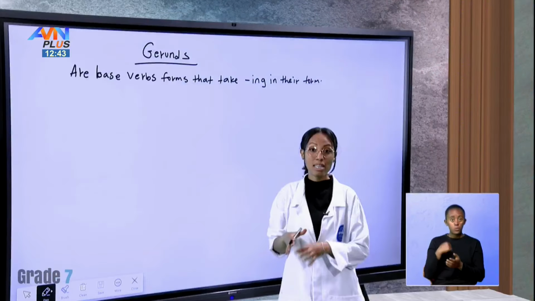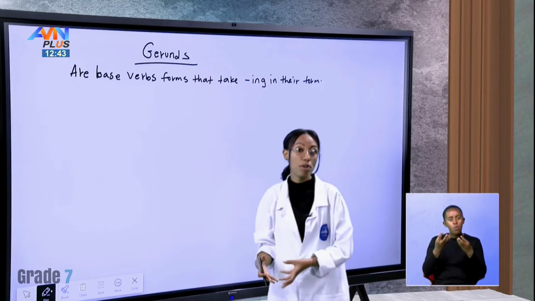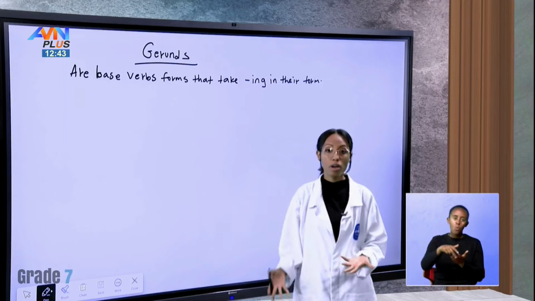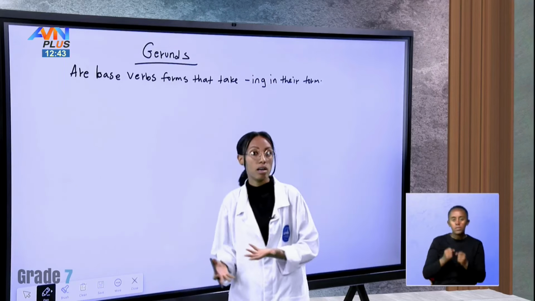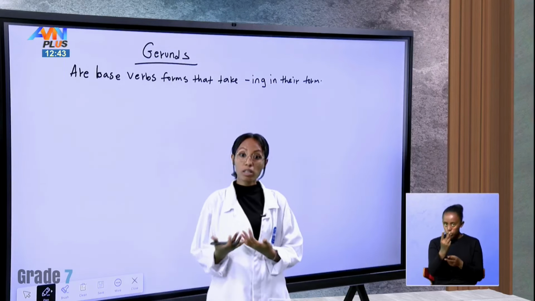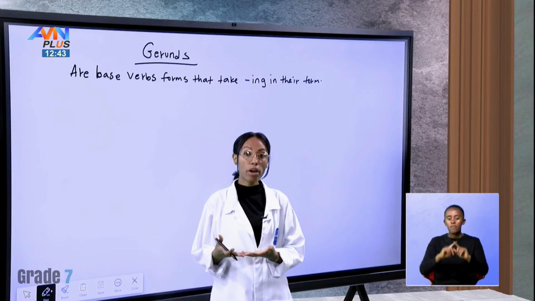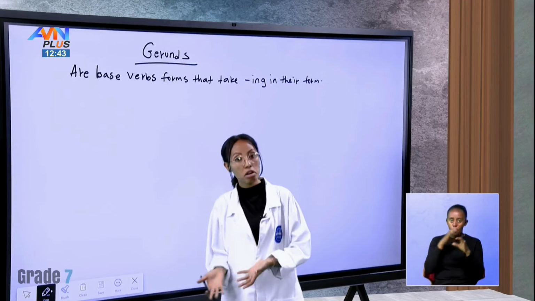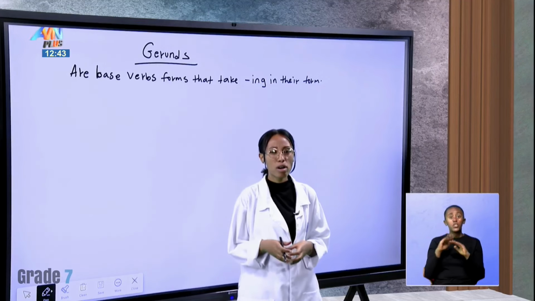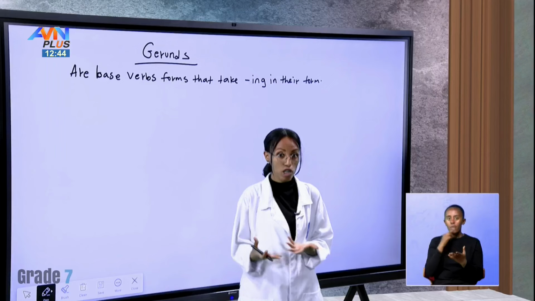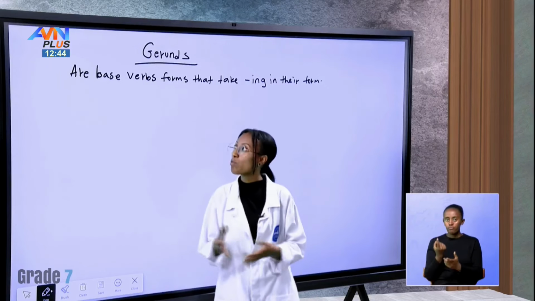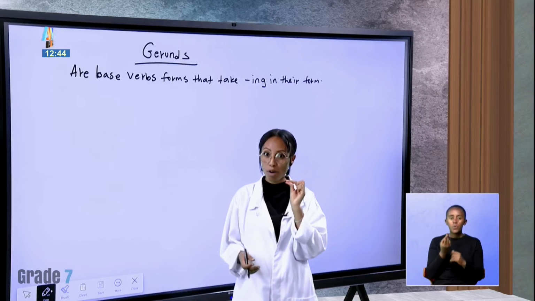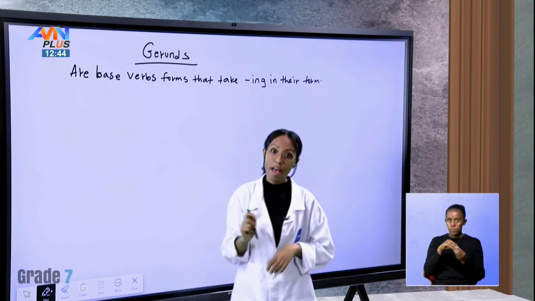We have, as I said, lots and lots of base verbs, like sleep, walk, enjoy, run, see, watch, eat, work, arrive, complete, start, finish. We have so many, different kinds of actions that we do. If we have all of those different verbs, we use the base verb first and we add ing to it.